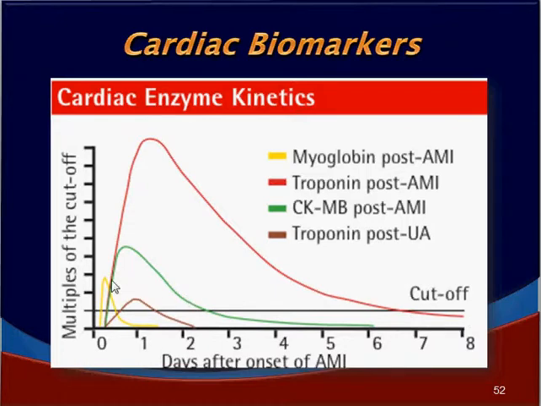Whereas CKMB, that is creatine kinase myocardial band, will appear early and also disappear after about 1 day or so, which we can see in the next slide. So these are the three important biomarkers. The differentiation into biomarker positive and negative is essential to classify them into unstable angina or NSTEMI.